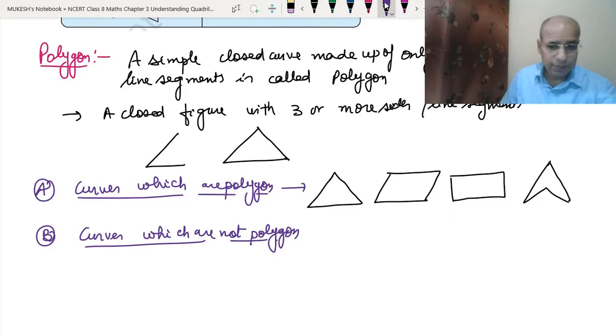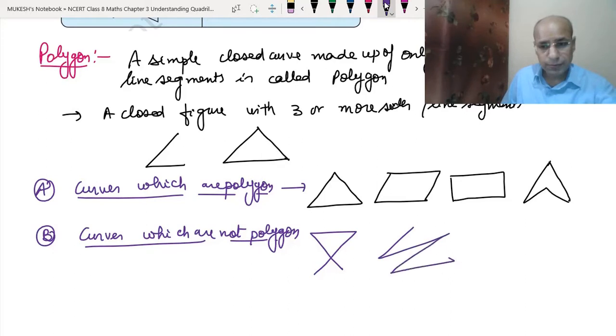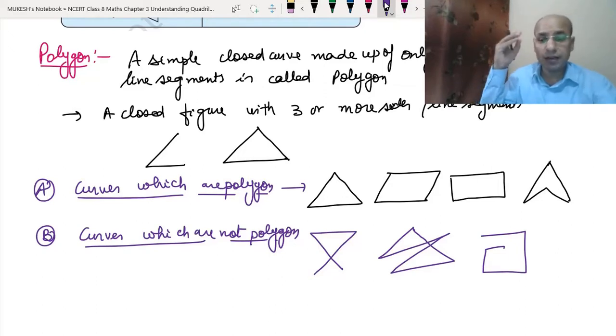If we take a shape like this, then this is not a polygon. Like this is not a polygon because the sides are crossing each other. Like this is an open figure, an open curve, so this is also not a polygon. So when a curve is not simple and when the curve is open, then both are not polygons.